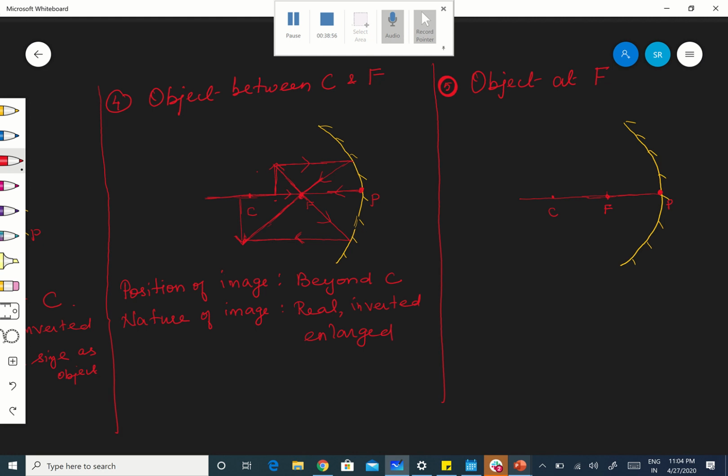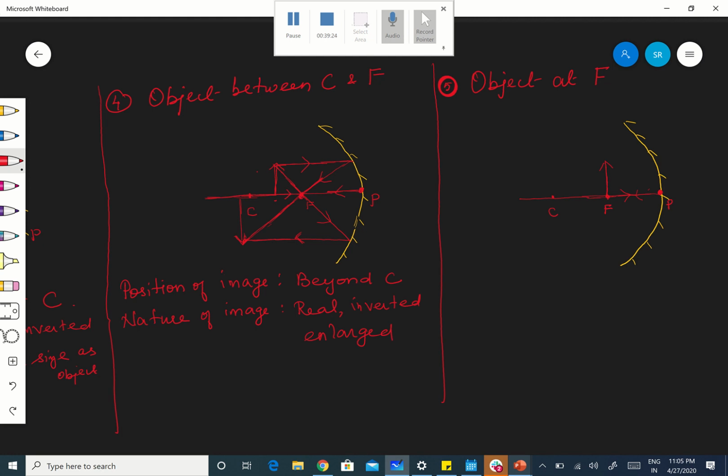Board and chalk cannot be replaced. Now, this is the object. Where is it kept? At focus. Therefore, now I have two rays, apart from the ray which is passing through the principal axis.